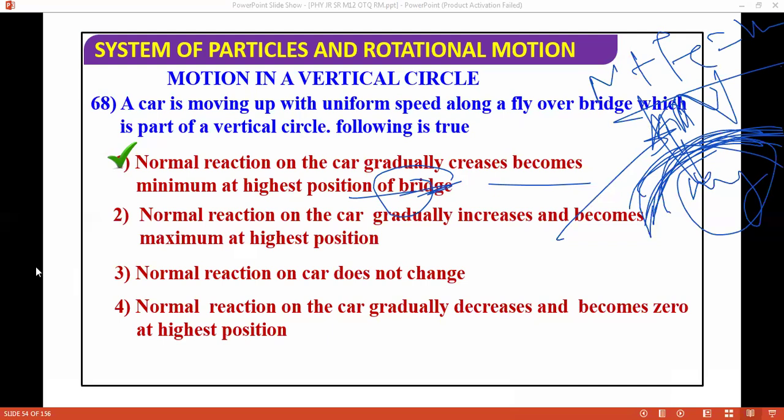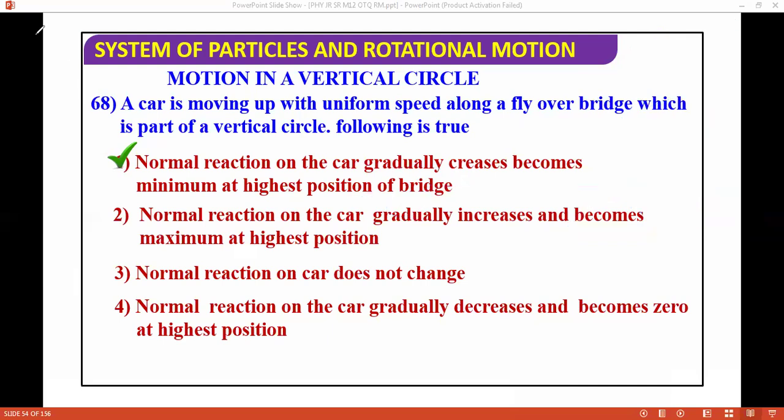So yeah, next question. This is a very good question. You can think on this path. If the car is here, what will happen? Normal is upwards, and mg is downwards, and the centrifugal force will again be downwards here.